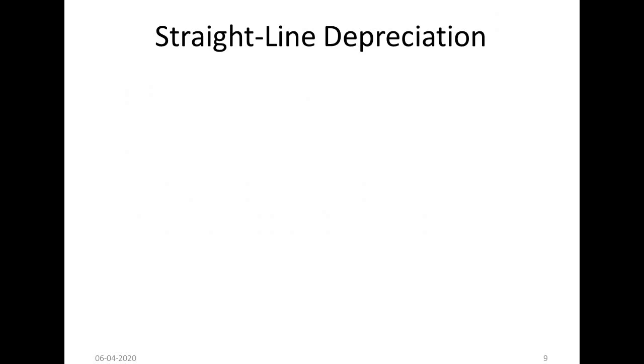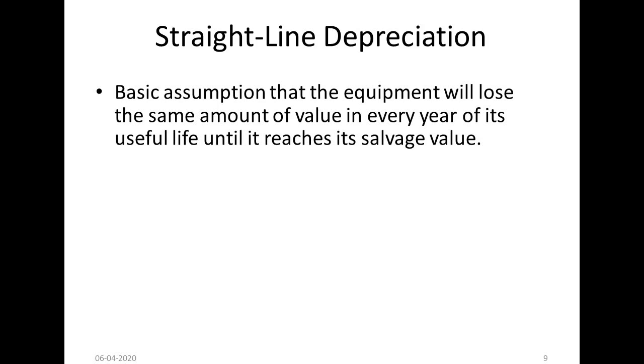Straight line method is very simple. In the straight line method, we calculate an equal amount of depreciation in each year. The basic assumption is that the equipment will lose the same amount of value in every year of its useful life until it reaches the salvage value. So you need to know the terms.